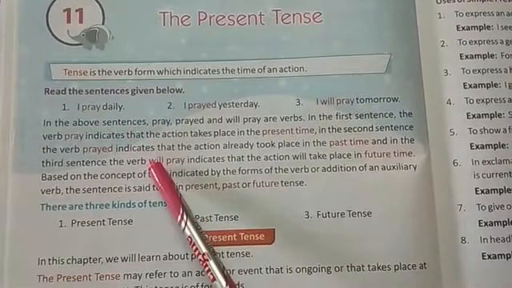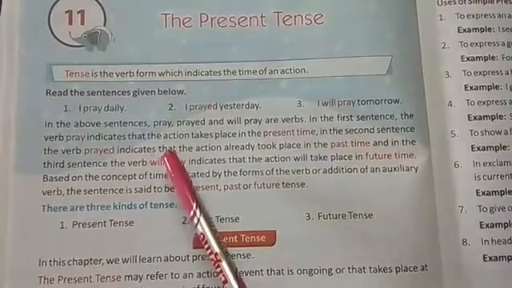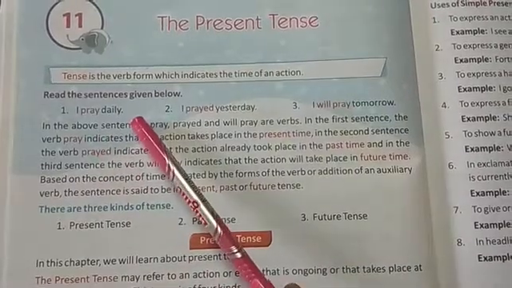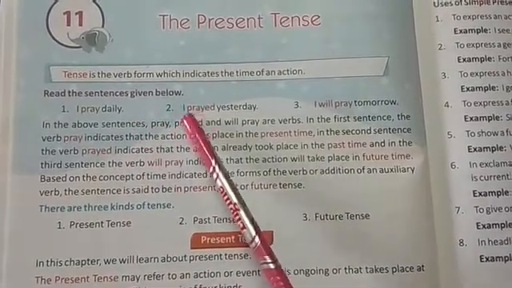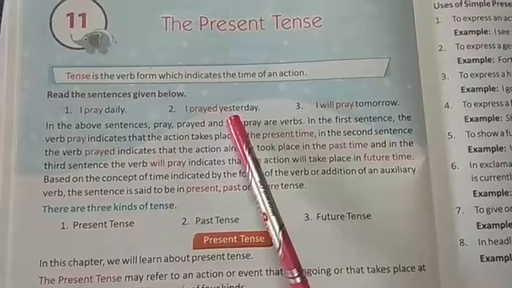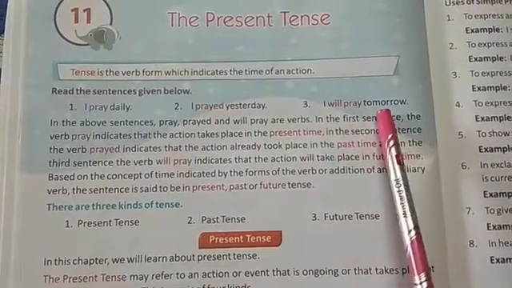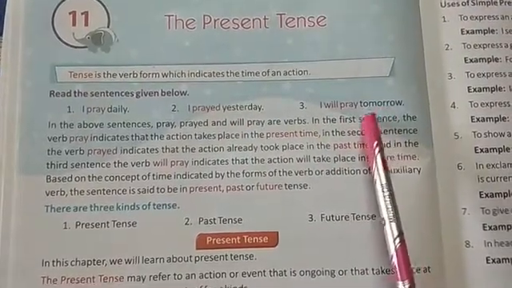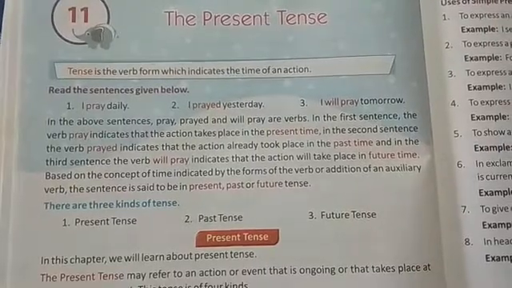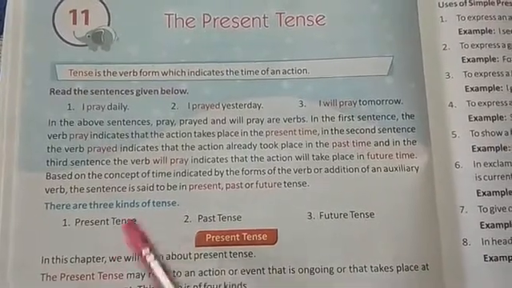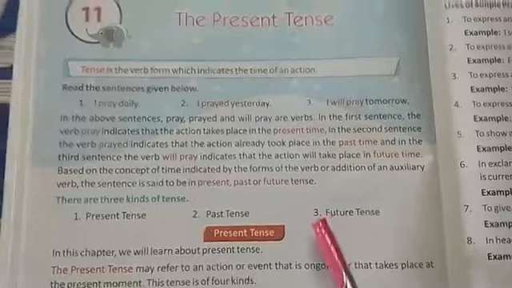Here three types of tenses are shown. I pray daily. It is a present tense. I prayed yesterday. It is a past tense. I will pray tomorrow. It is future tense. So mainly tenses are of three different kinds, that is present tense, past tense and future tense.